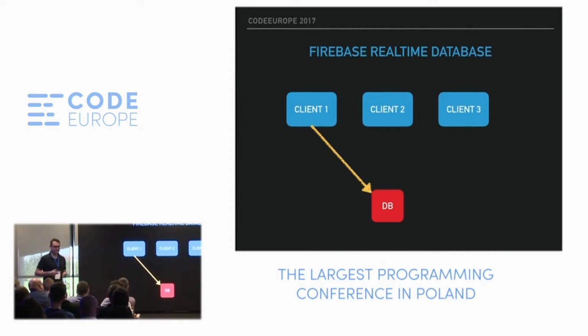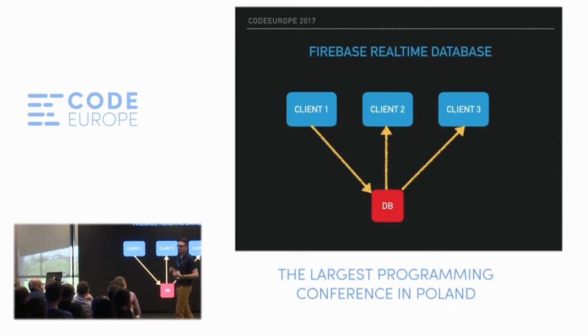There is another interesting property of Firebase real-time database. It's real-time. So whenever one of the clients writes to the database, the data is automatically propagated to other clients. And it will also save you writing a lot of boilerplate code, right? Because there are common scenarios in which you have to poll for data or use some WebSockets or things like that to always have the most recent copy of data. And in Firebase, it's just built in.